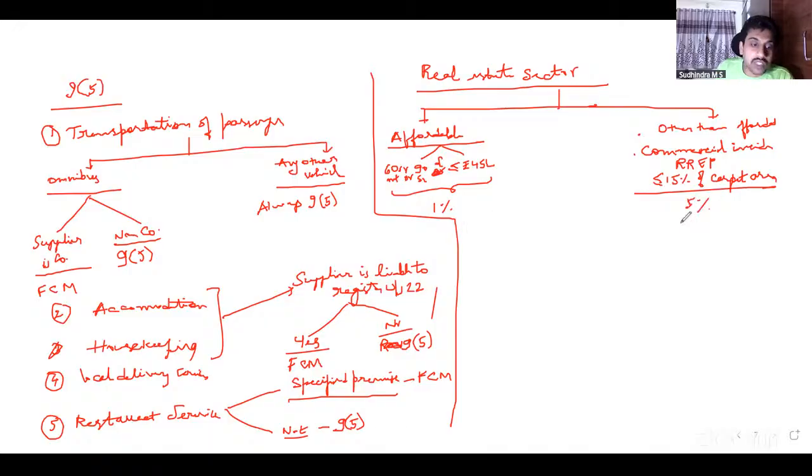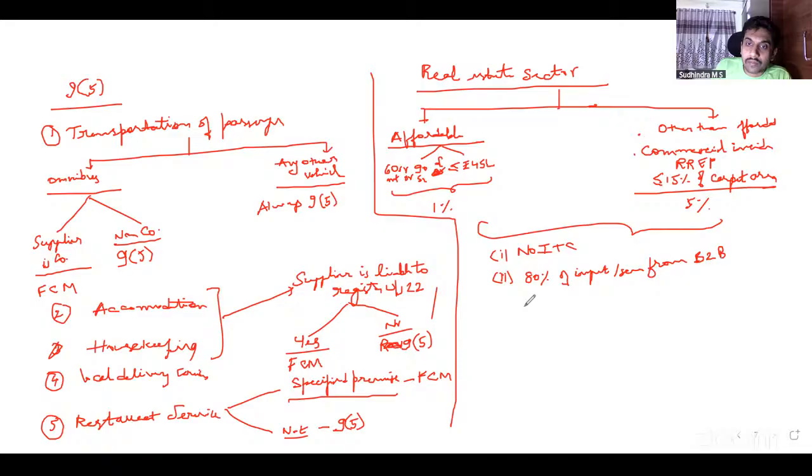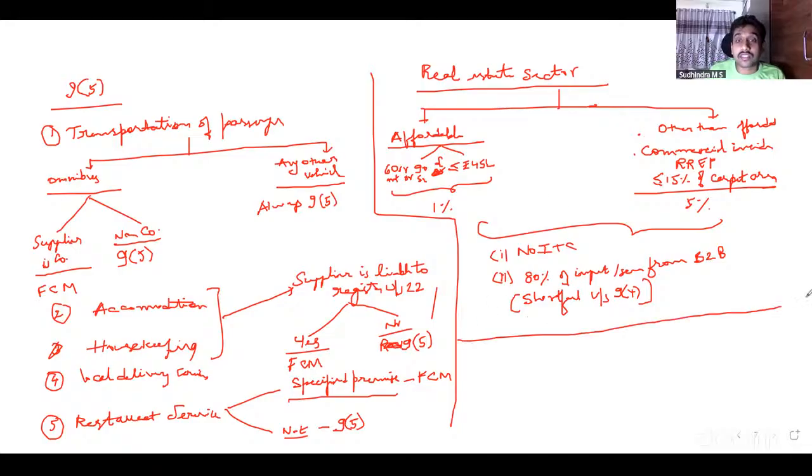However, this comes with rider conditions. What is the first condition? No input tax credit, no ITC. Second, out of total purchases, greater than 80% should be from registered persons. 80% of their inputs or input services should be from registered persons. If there is a shortfall, GST is paid under RCM under 9.4. That's what we learned. This was about the real estate sector. This completes our discussion on section 9.